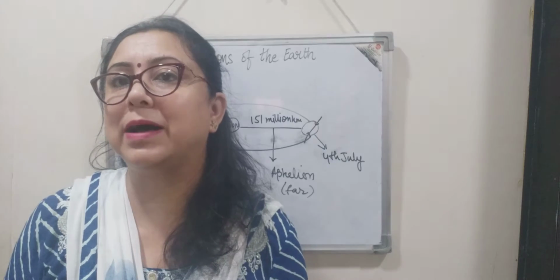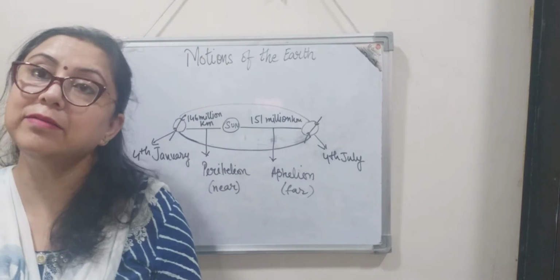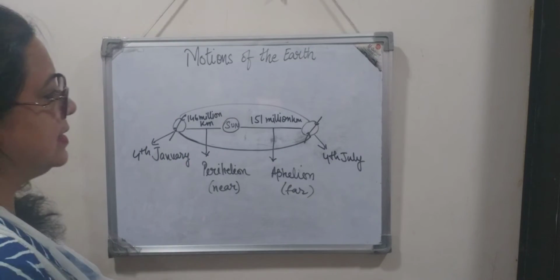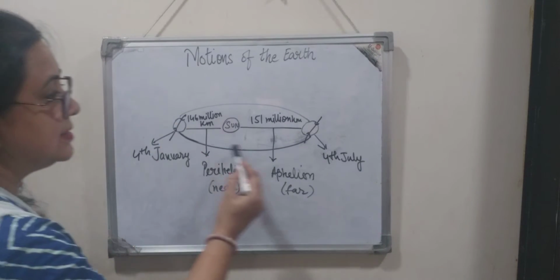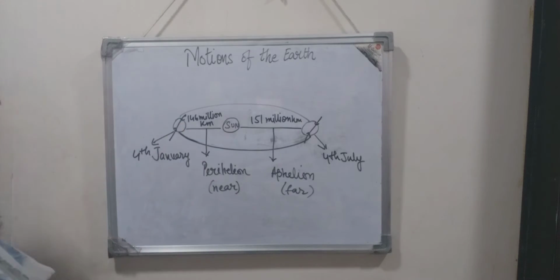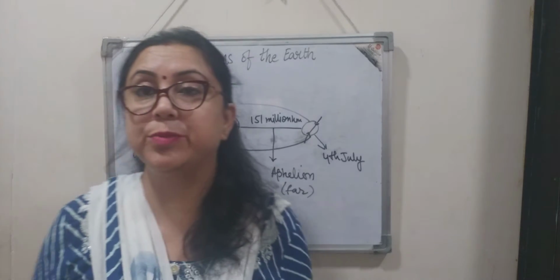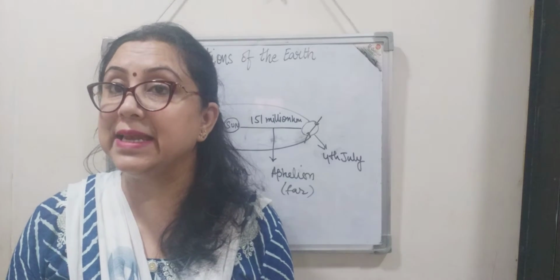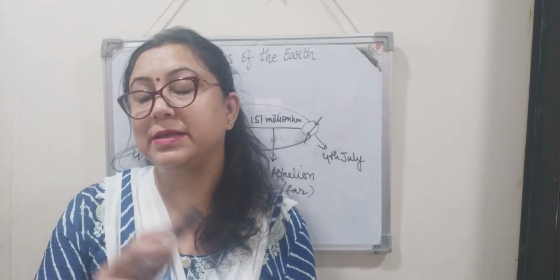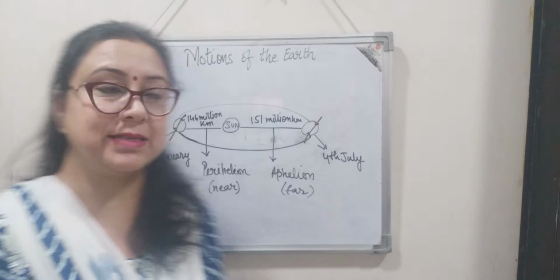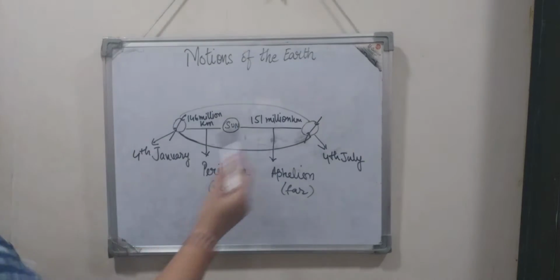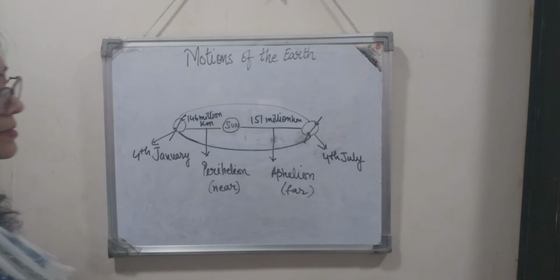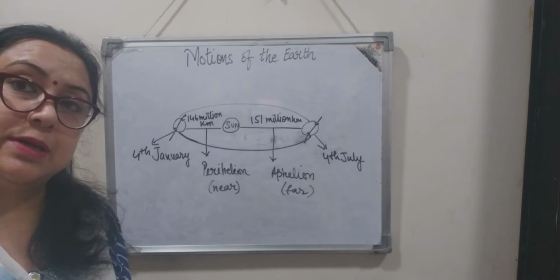So let's talk about what these are called. This is the sun in the center. This is the earth's orbit. Now orbit, always remember children, is not a circle. It is elliptical in shape. It's like an egg. I hope you can see it on the board. It's not a circle at all. It's an oval shaped path.